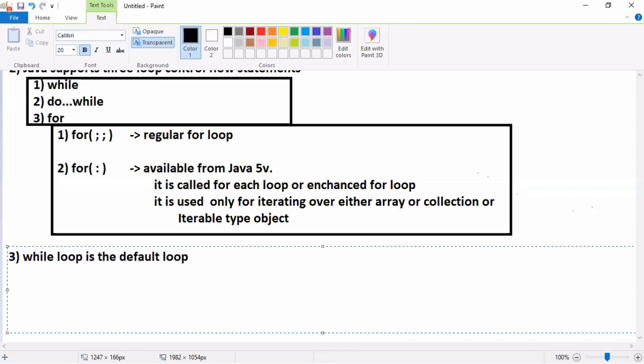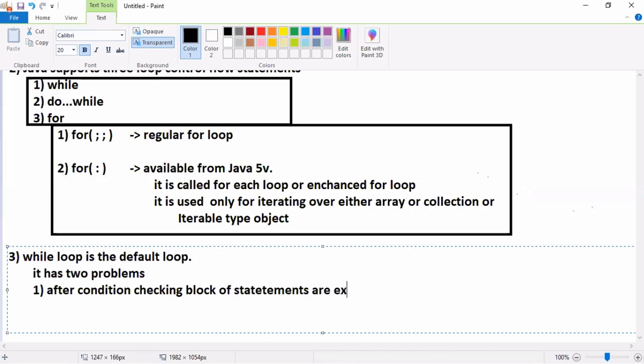While loop is the default loop. With while loop, I have 2 problems. Problem number one: after condition checking, the block of statements is executed.